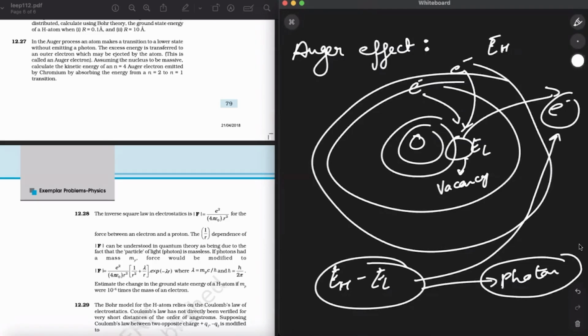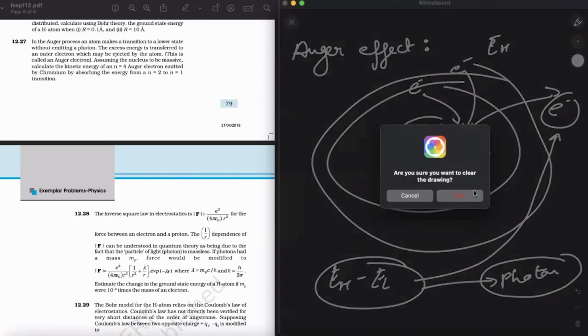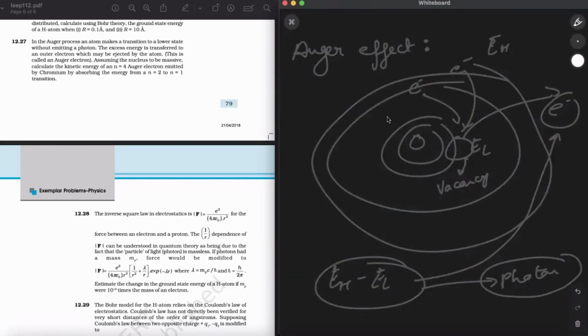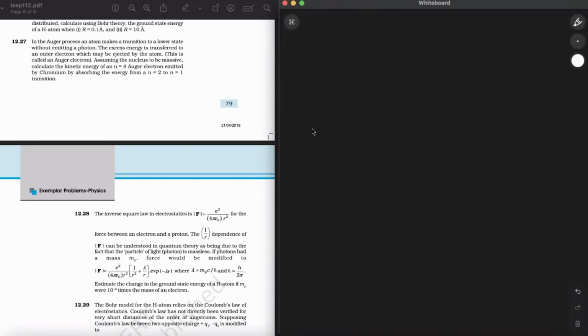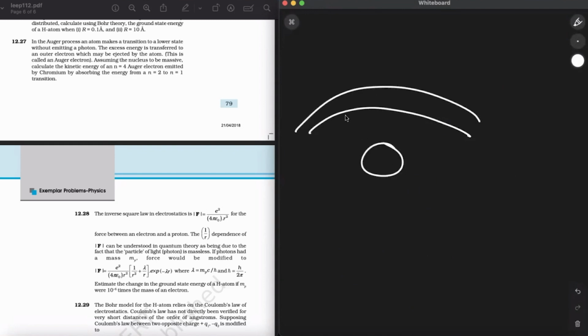If I draw this diagram for you to understand this. So these are the outer shells of an atom. This is the inner shell, and a high speed electron is coming from over here. The electron with high speed has bombarded an electron which was over here, so this electron was overthrown and is moving out. Electrons are here as well. Sometimes an upper electron will drop to fill this vacancy. What will happen?